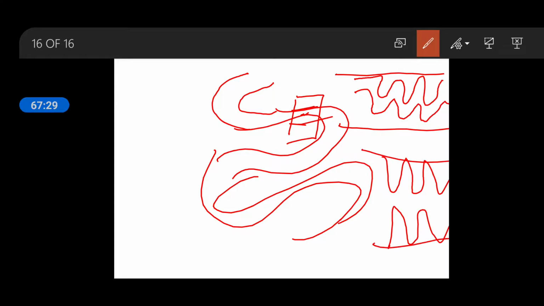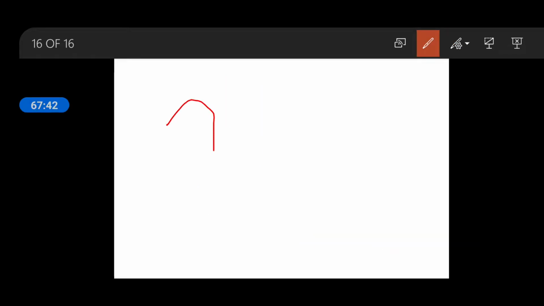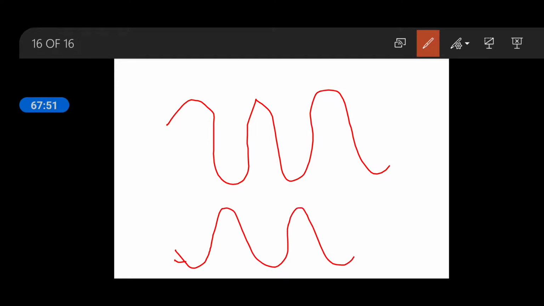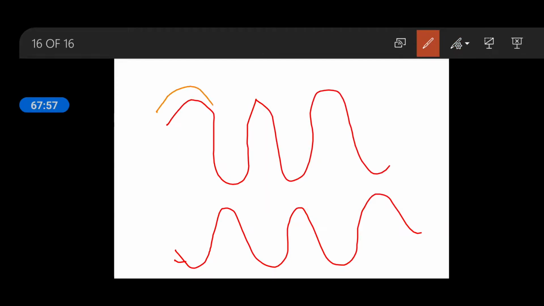This is known as villi. This villi increases the surface area, and when surface area is increased, absorption will also increase. This villi is also supplied with blood vessels. Just suppose this is the blood vessel.